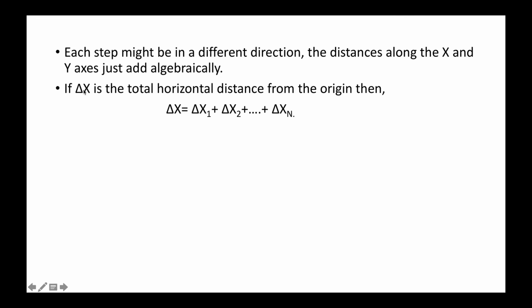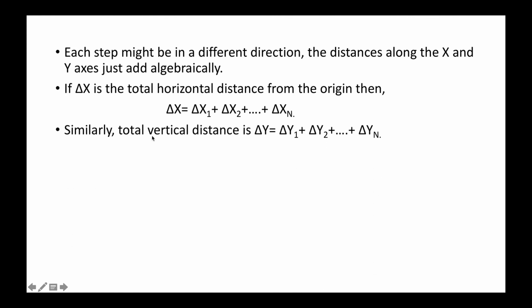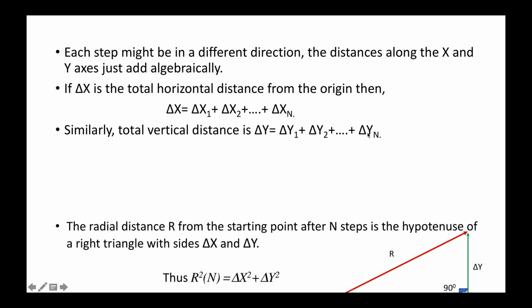So if capital delta x is the total horizontal distance from the origin, then delta x comes out to be the sum of all the individual horizontal components of each step up to n. Similarly, the total vertical distance is delta y, which is the sum of the first, second, and so on up to the nth step.